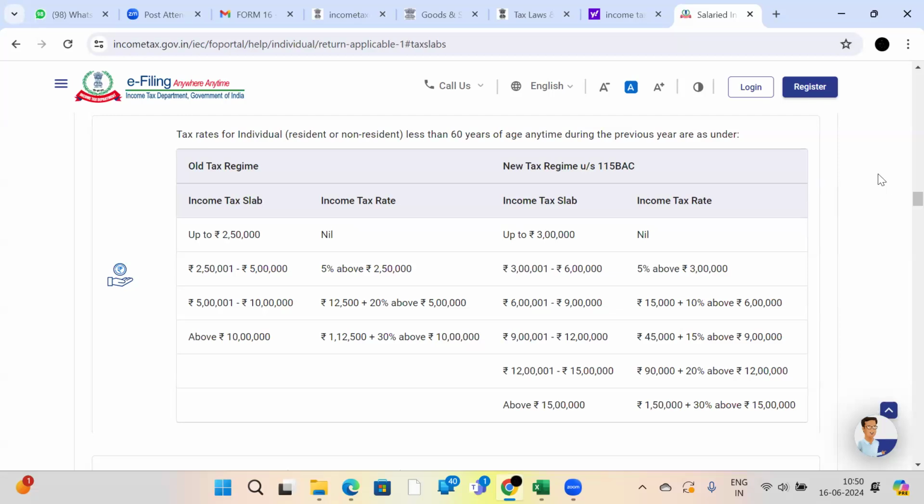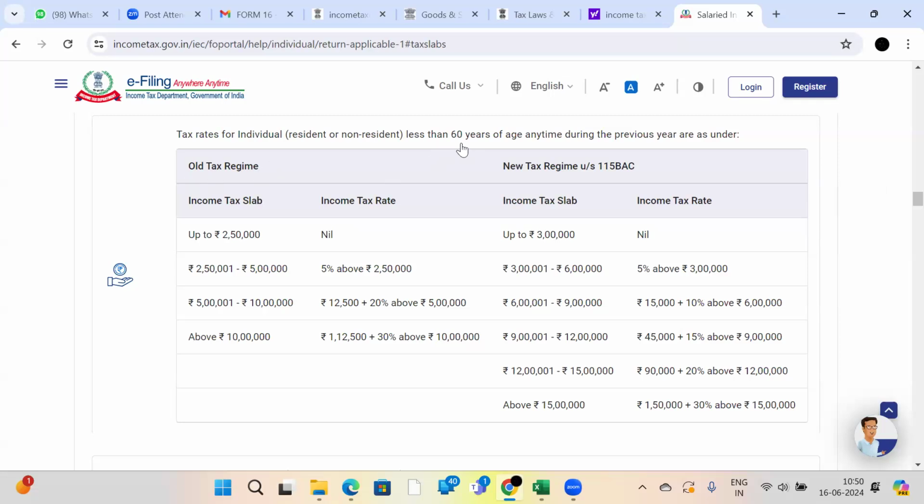I used to answer them on the spot itself. What is their taxable income, not tax, not gross salary, gross income. I will ask them, what is your gross income for this financial year? I used to answer them within 5 to 10 minutes only, because I remember all these things. Simple. See, there is the old tax regime.